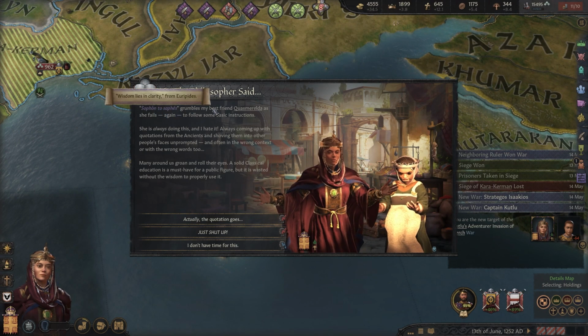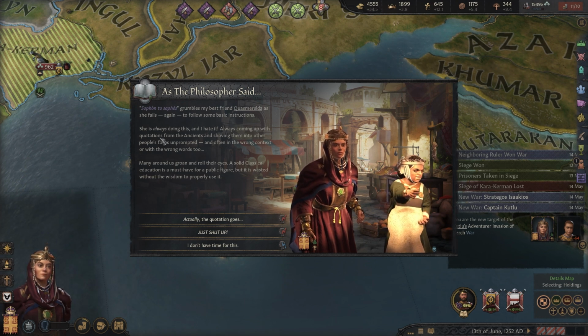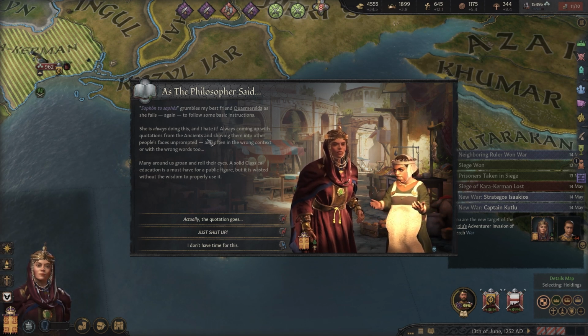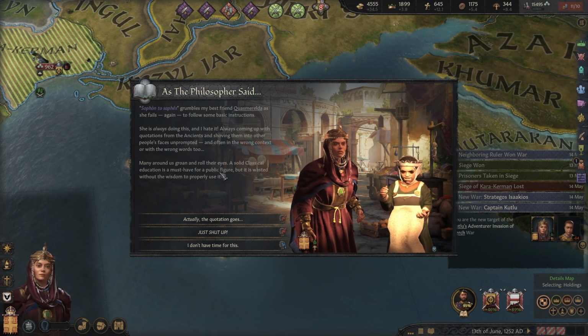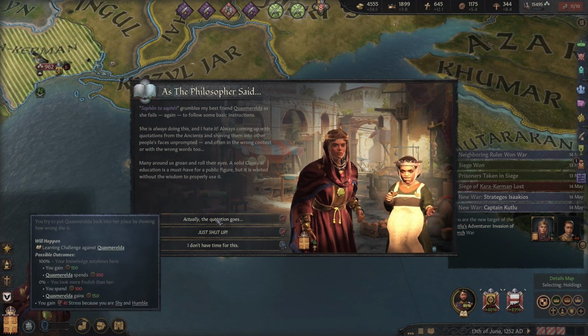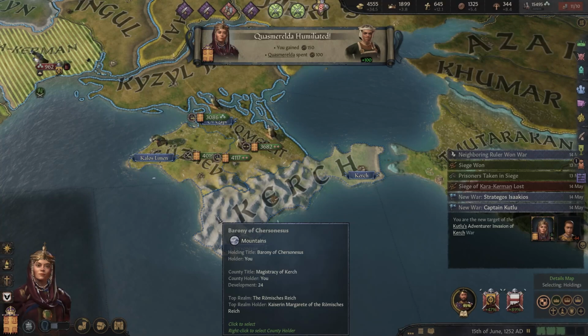Sophon to Saphas, grumbles my best friend Quasmeralda, as she fails again to follow some basic instruction. She's always doing this, and I hate it. Always coming up with quotations from the ancients and shoving them into other people's faces unprompted, and often in the wrong context or with the wrong words, too. Many around us groan and roll their eyes. A solid classical education is a must-have for a public figure, but it is wasted without the wisdom to properly use it. Actually, the quotation goes, yeah, Quasmeralda, we're gonna have to school you a little bit here,